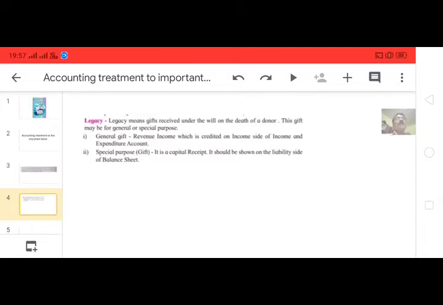So 40% to be capitalized means 40% of the total amount of legacy is to be added into the capital fund. It should be treated as a capital receipt, and the remaining 60% should be shown as a revenue income, and it is credited to the income and expenditure account.